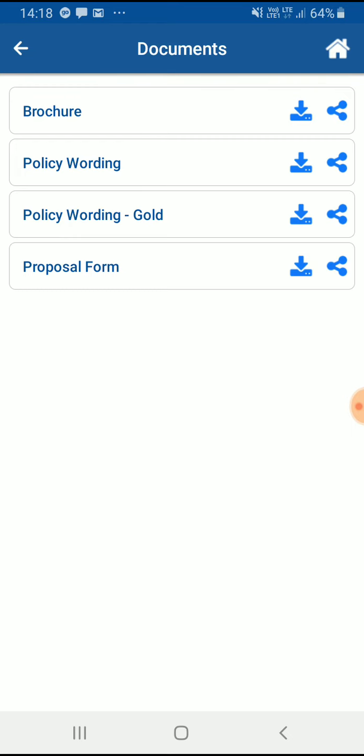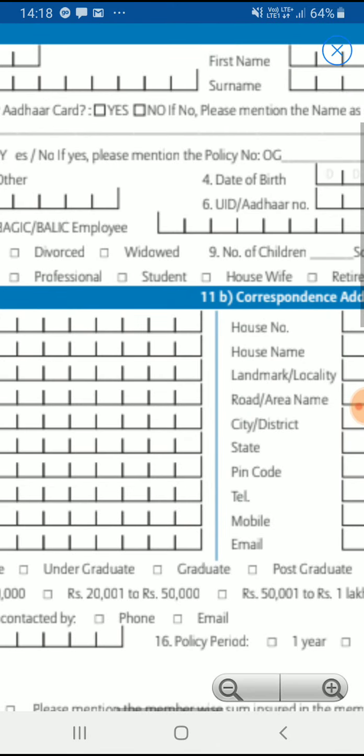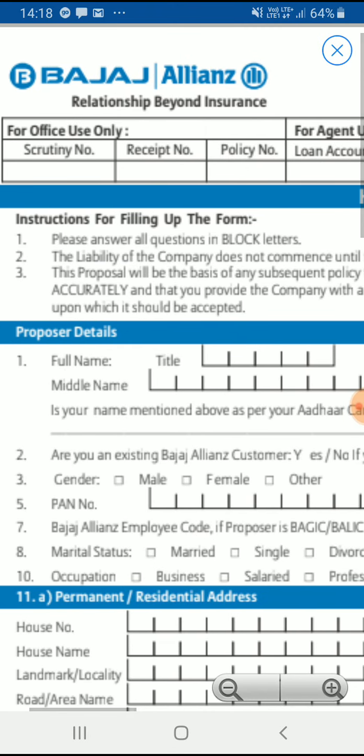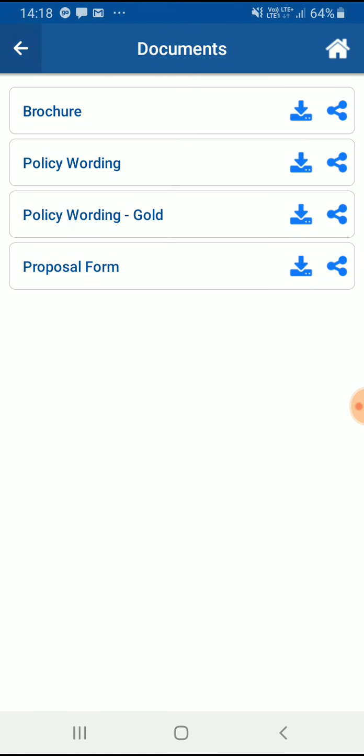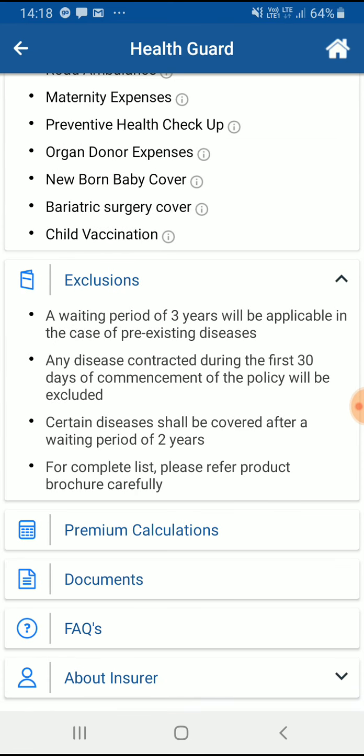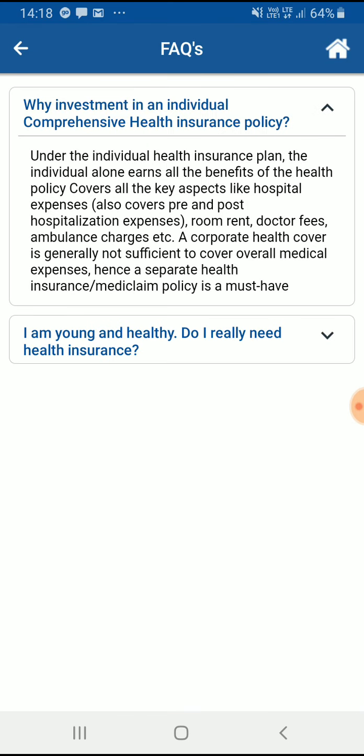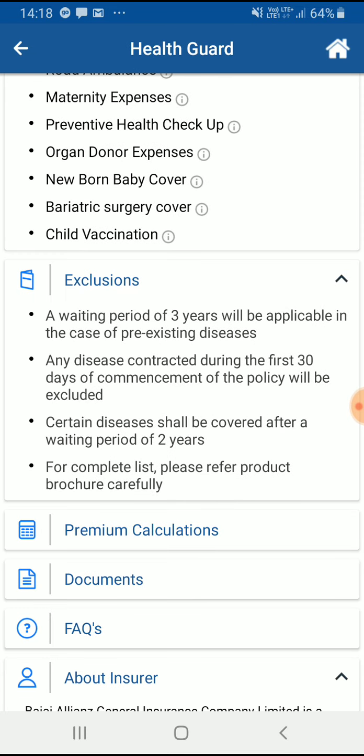If I open any of the proposal forms, right, so this is the proposal form of Bajaj Allianz. Then we have frequently asked questions about the product. Then we have about the insurer.